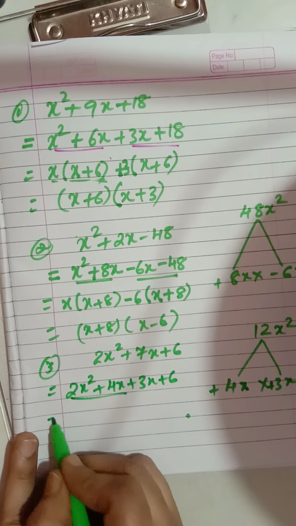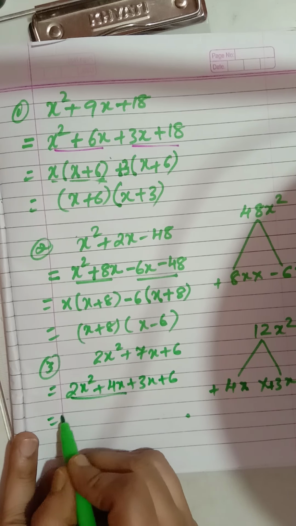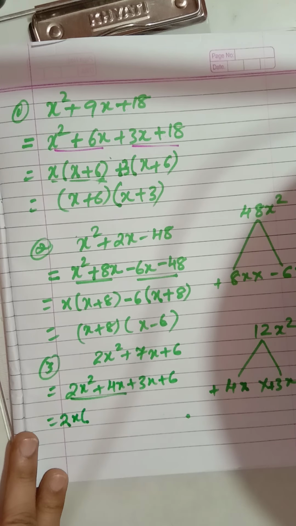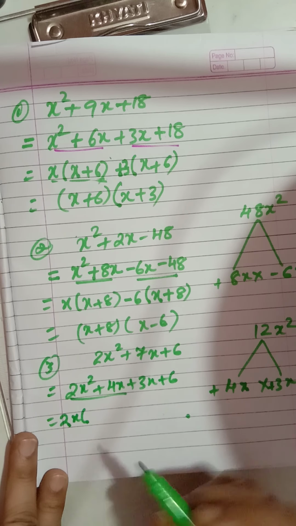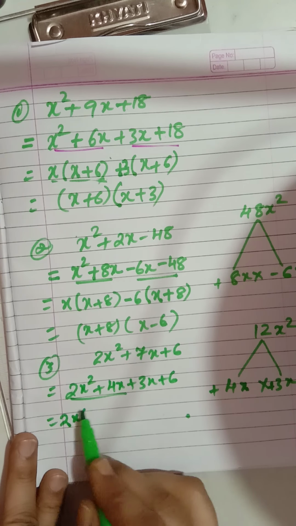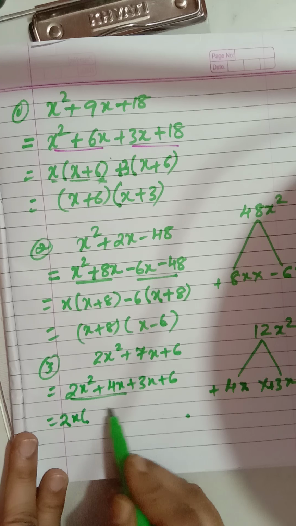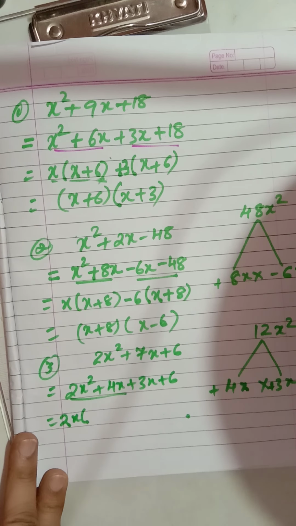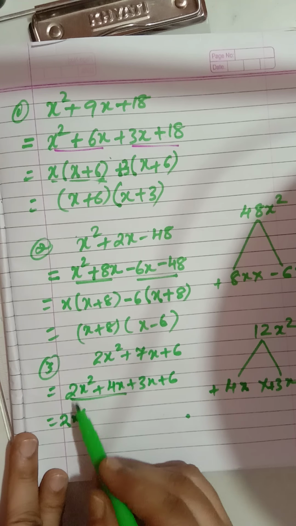Now from these both children, see 2 1s are 2. So 2 is common. X square and x, 1x is common. Children, if you find it a little difficult, please see the video twice so that the things become clear. See children, from this, if you want, you can write one extra step here, that is 2 into x plus 2 into 2. That lengthy method we have done in the 7th standard, but since you are in 8th standard, you have to learn this direct method to remove the common factors.